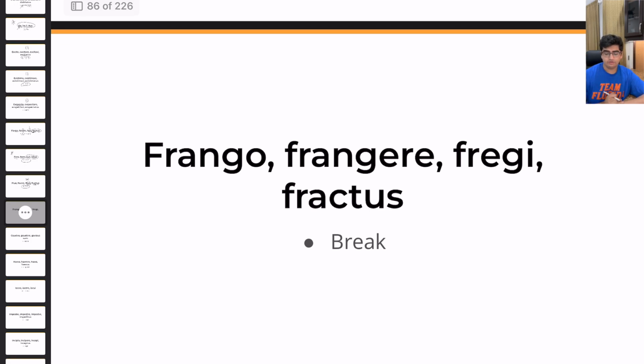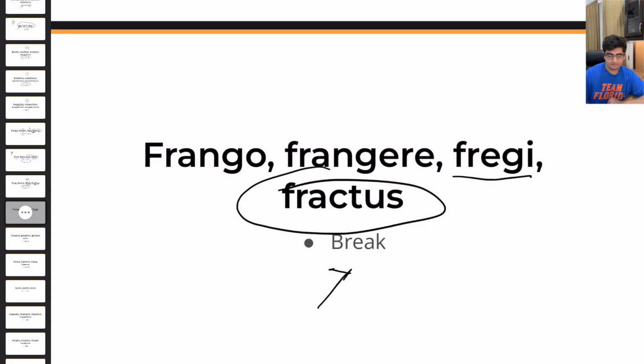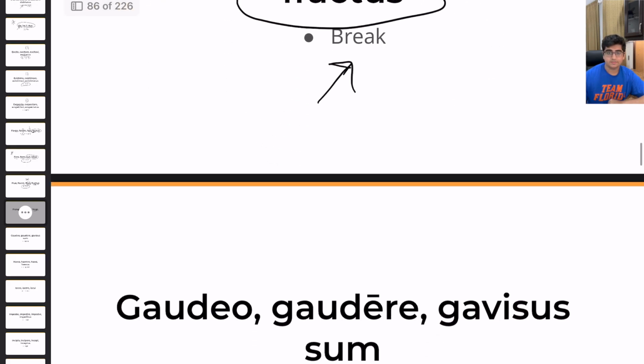Now we have frango, frangere, fregi, fractus, meaning to break. You can see a derivative of this directly is fracture with the fourth principal part. And focus on the third principal part of how little irregular it is. It's frango, frangere, fregi, fractus, meaning to break.